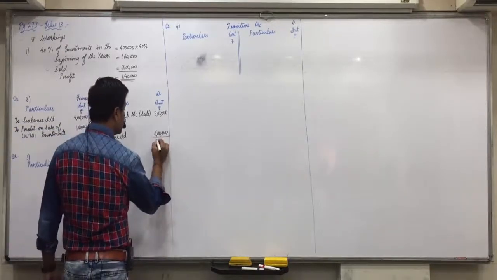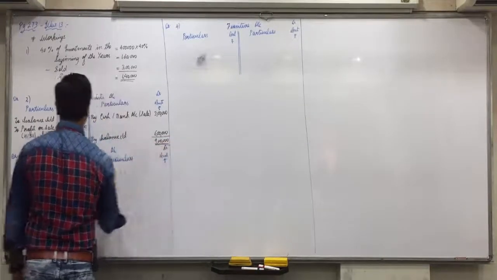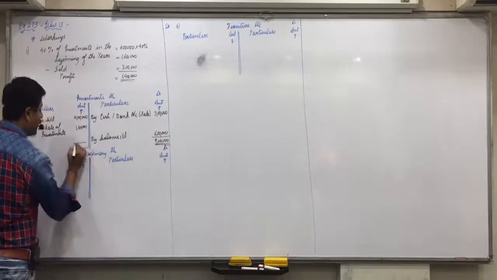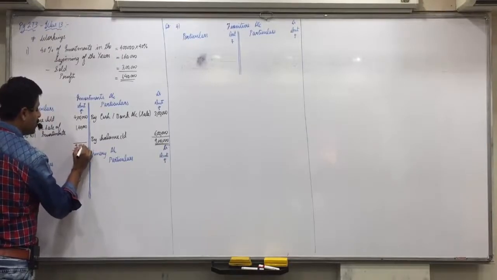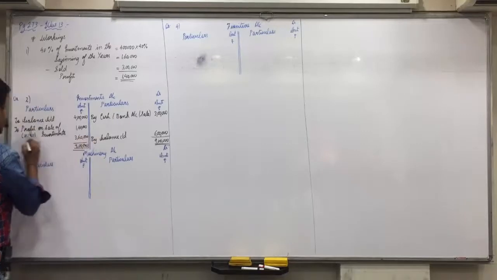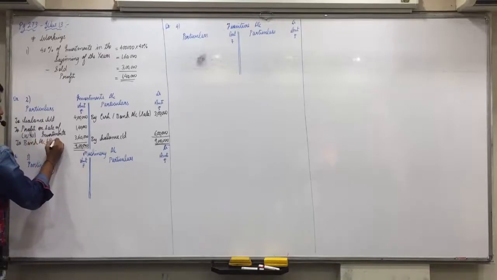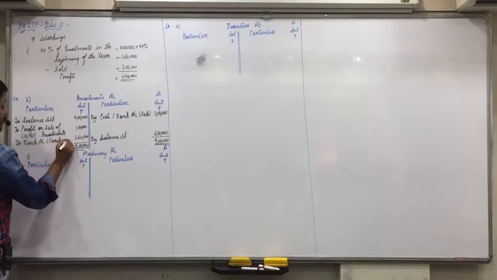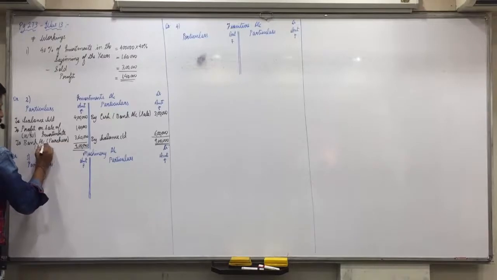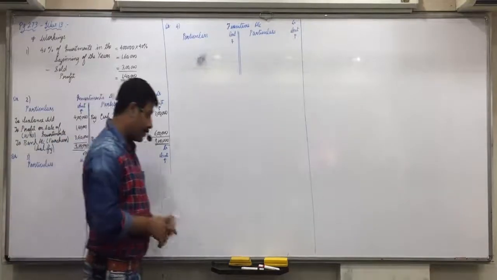So 3 and 6, 9 lakhs. 9 lakhs minus 5,40,000, 3,60,000. To bank account in bracket purchases and balancing figure.